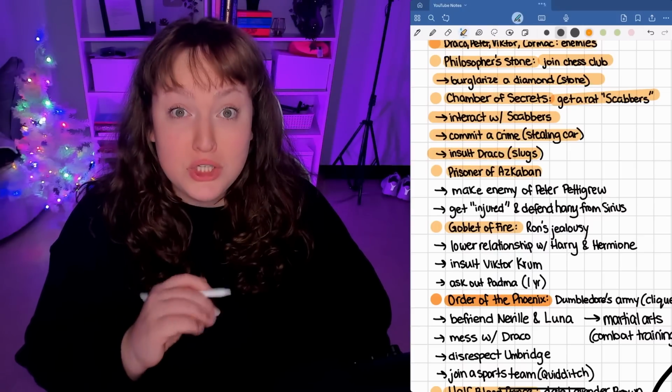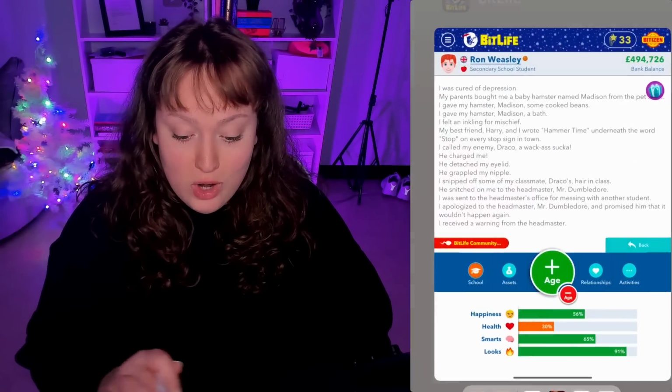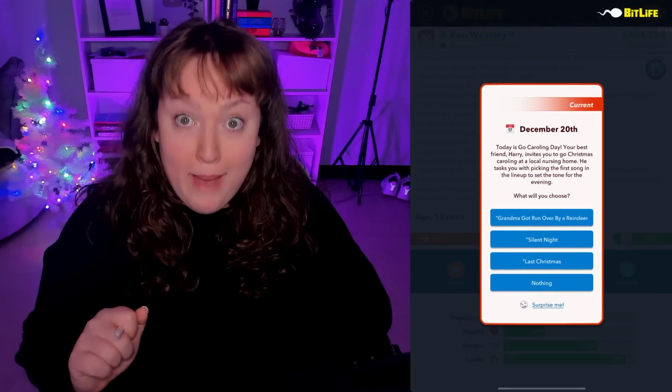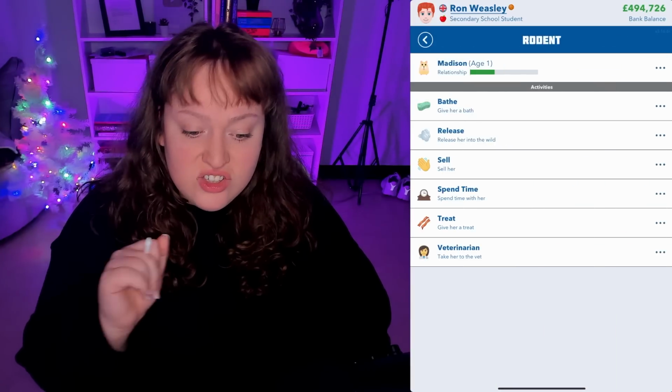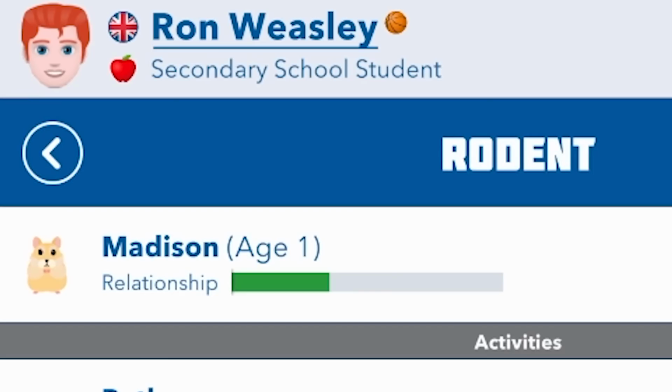Moving on to Prisoner of Azkaban. And this is where we are betrayed by our hamster Madison because we find out that this cutie over here with her little paws like this is actually a grown man named Peter Pettigrew.